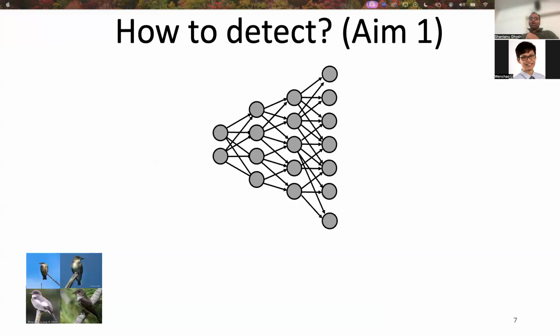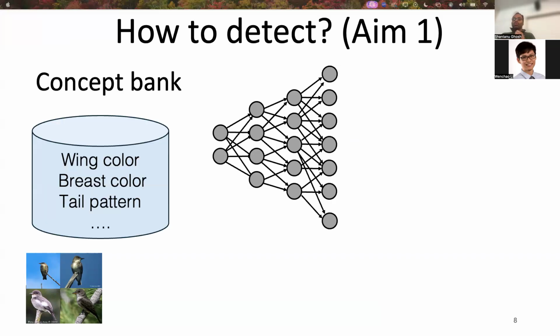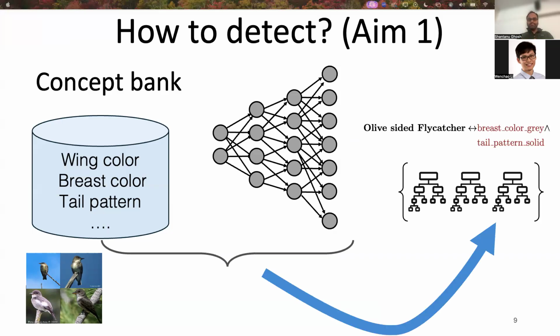Now, the question is, how can we detect the mistakes from a trained model? We know that a trained deep learning model is often known as a black box. In the first aim, we leverage a concept bank and carve out a mixture of interpretable models out of the black box. Now, the question is, what is a concept bank? A concept bank contains additional annotations of high-level attributes or human-understandable features. For example, for the birds dataset, some of the concepts in the concept bank may include wing color, breast color, or tail pattern.